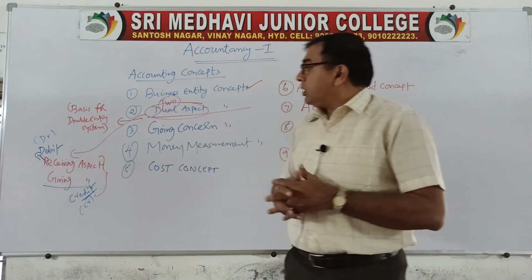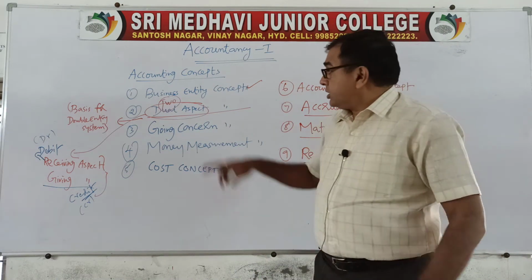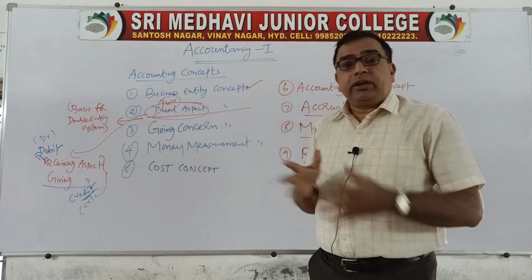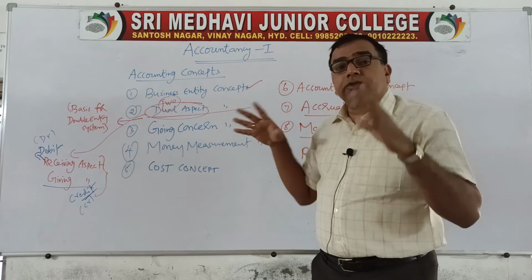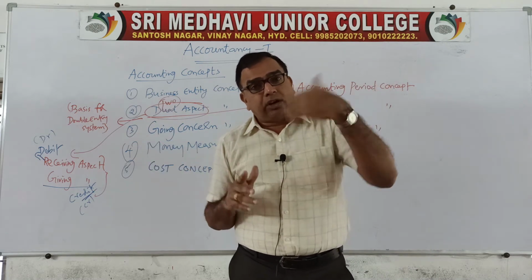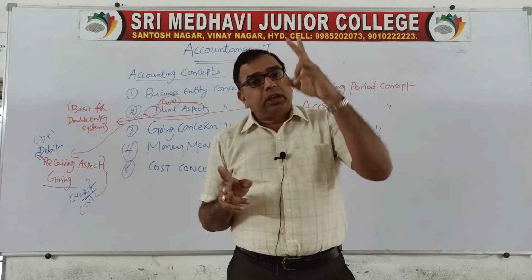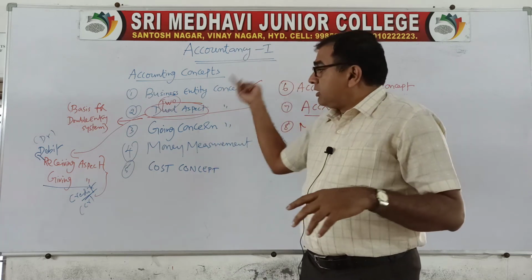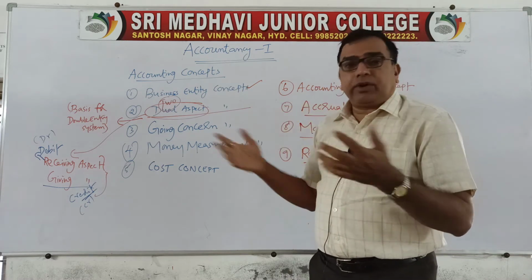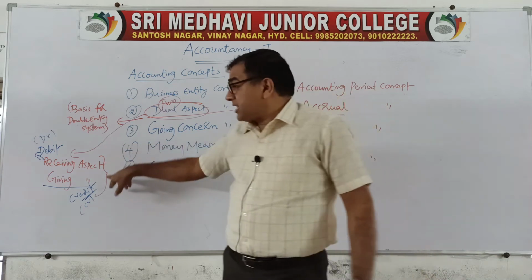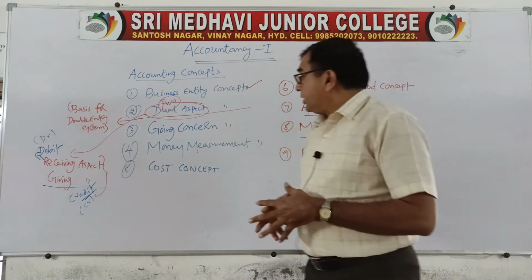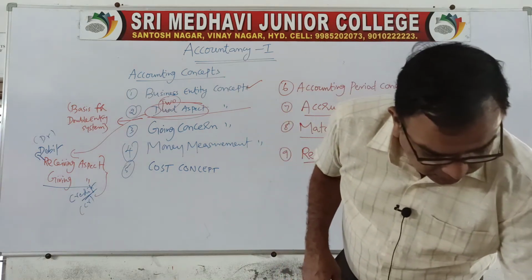So for every business transaction, there will be two aspects. One is the receiving aspect and the other is the giving aspect. This is the assumption we have to make. Every financial accountant for any sort of business organization, while recording the business transactions, has to assume that there will be two aspects for every business transaction, and both we have to record. When we record both of these aspects, then only it is called the double entry system. Clear?